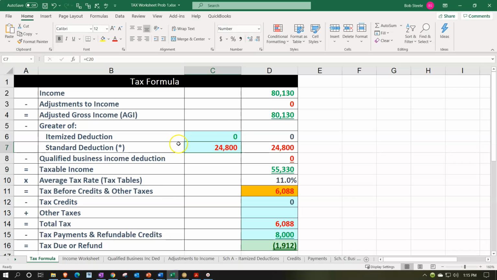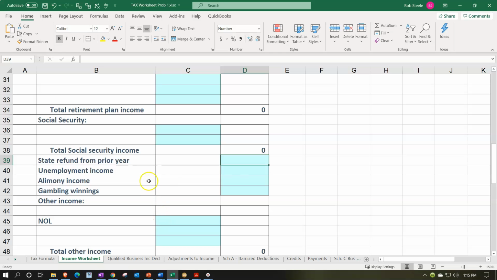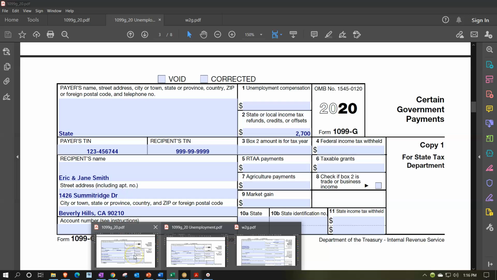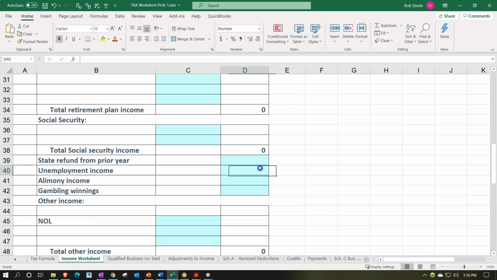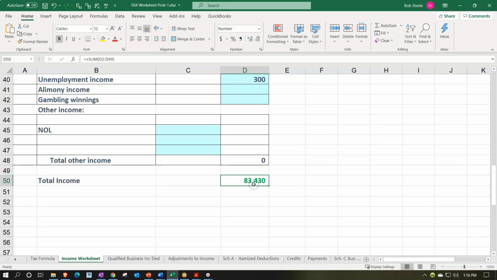We're just going to put all income lines, all income, in one line item on the form to visualize it in a formula, and then use a separate worksheet to feed into it. So that's going to be on our income worksheet. I'm going to put the unemployment, which was 300. So 300. That will then impact the total down here, the 83,430, which is part of the income.